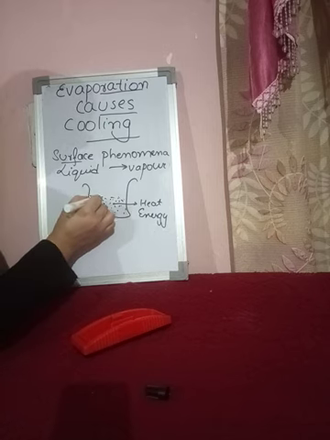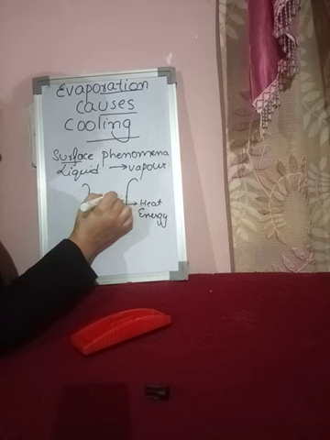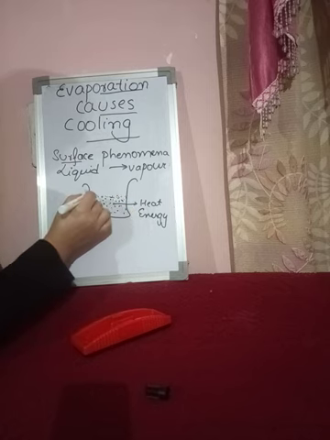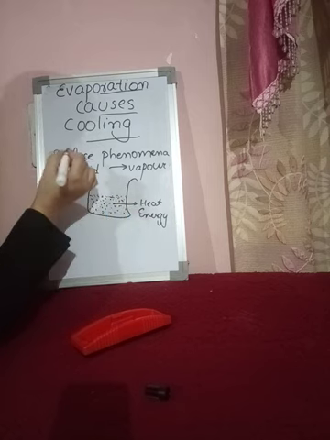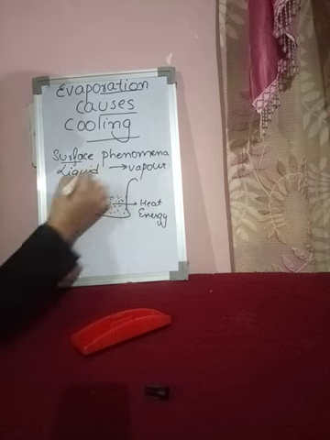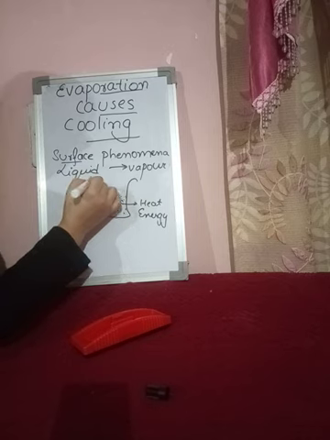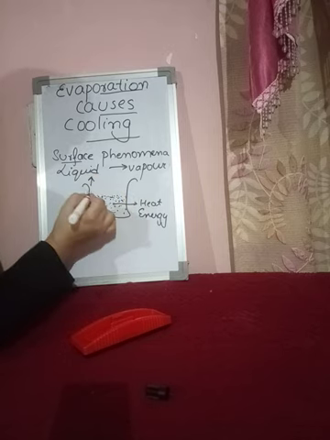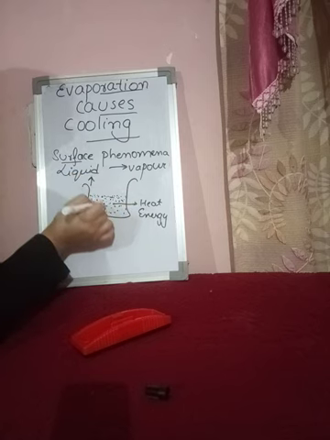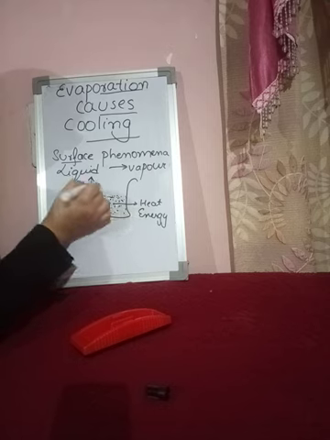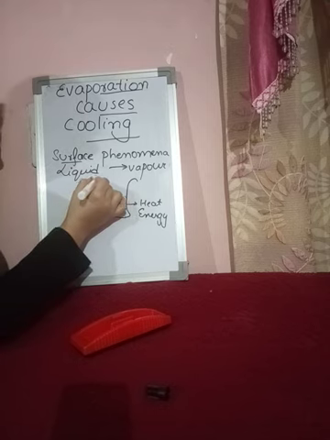So when some of the water molecules reach the surface of this liquid, and we know that this is a surface phenomenon, and obviously if the temperature outside is high, then these surface water molecules have a tendency to absorb the heat energy from the rest of the water molecules and get converted into the vapor state.